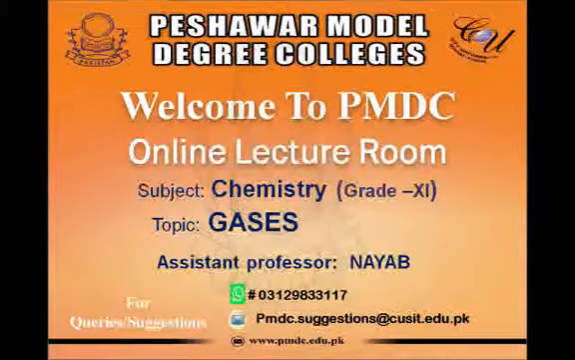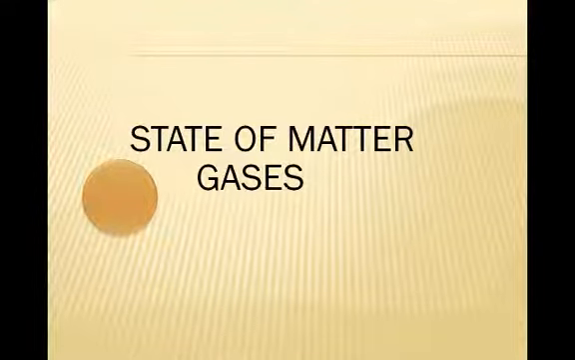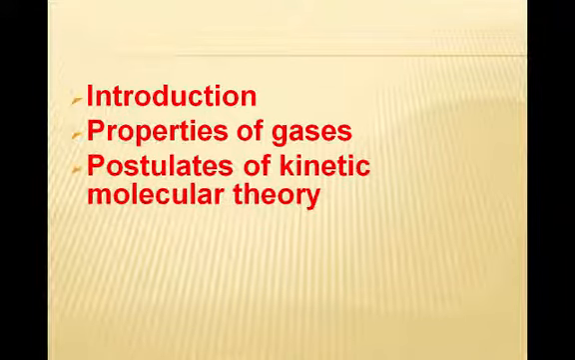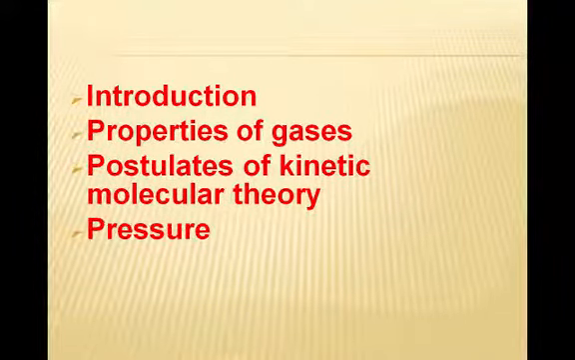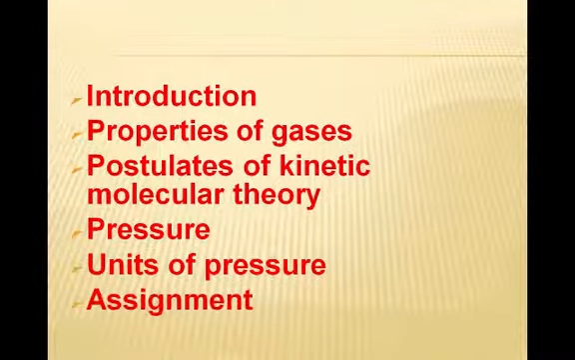I'm going to explain the topic gases, which belongs to first year chemistry. State of matter: we have four types of state of matter: gases, liquid, solid, and plasma. Now I will explain about gases. First we will study the introduction, that is, what is gas, then properties of gases, postulates of kinetic molecular theory, pressure, units of pressure, and in the last I will give you an assignment.